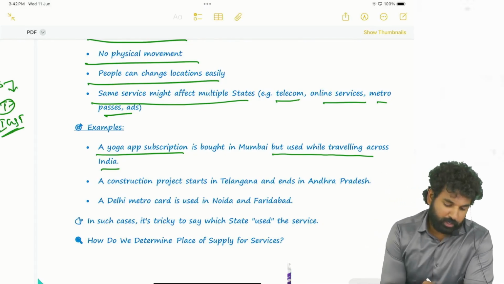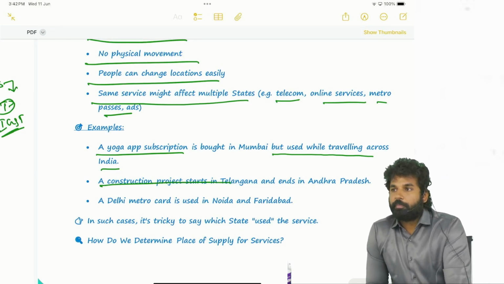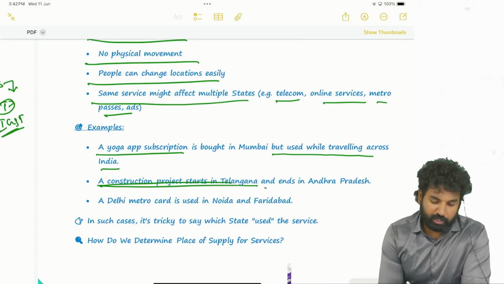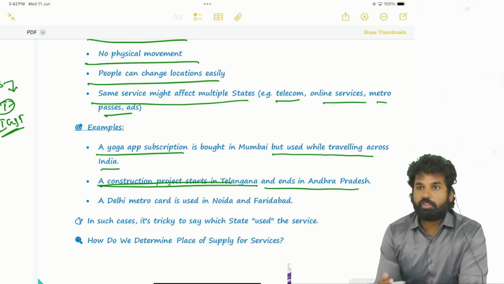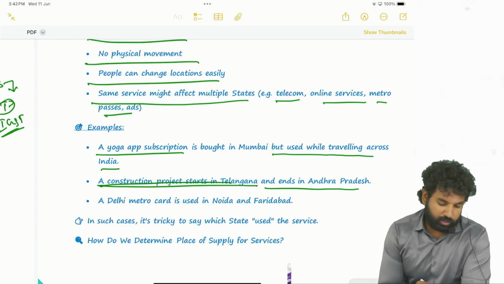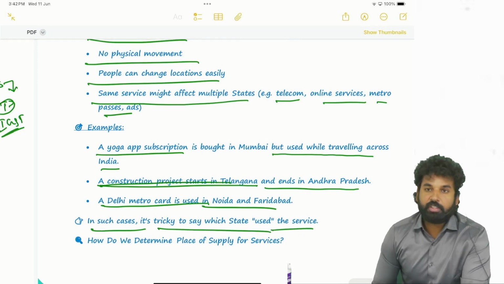So why is it so important to fix the place of supply? In order to levy CGST, SGST or IGST. Okay, right. A construction project starts in Telangana and ends in Andhra Pradesh. Construction projects may be roads, national highways, originating in one state and ending up in another state. Or a Delhi metro card is used in Noida and Faridabad. In such cases it is tricky to say which state used the service.